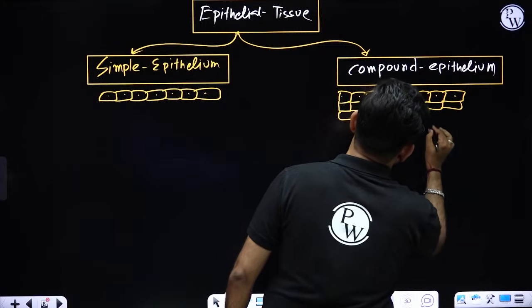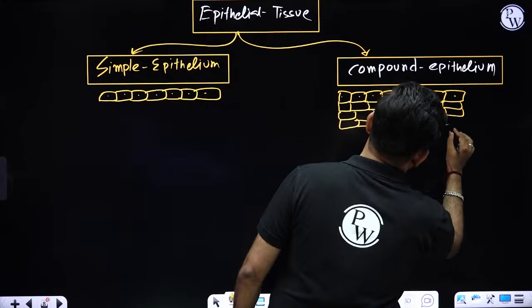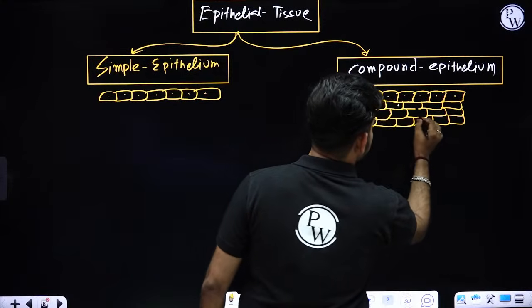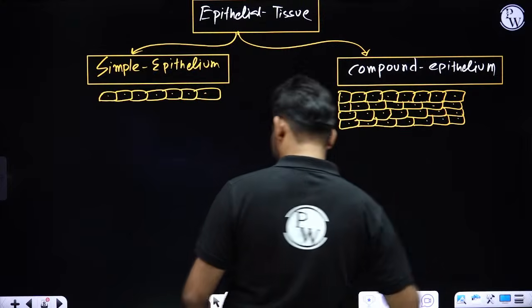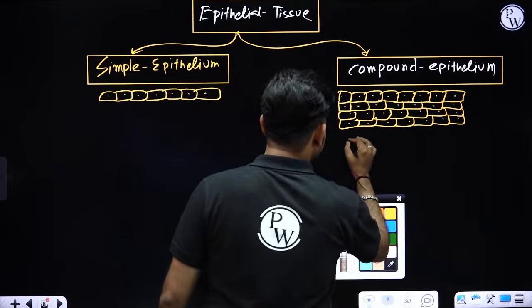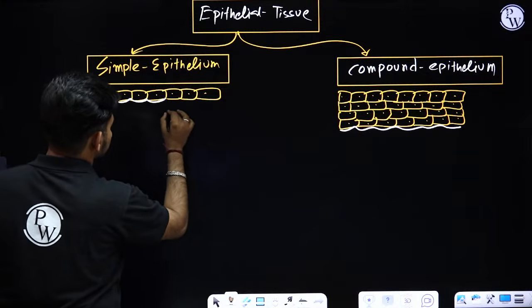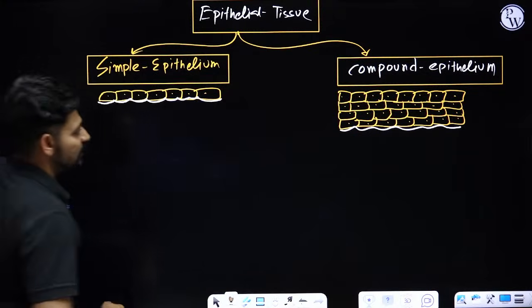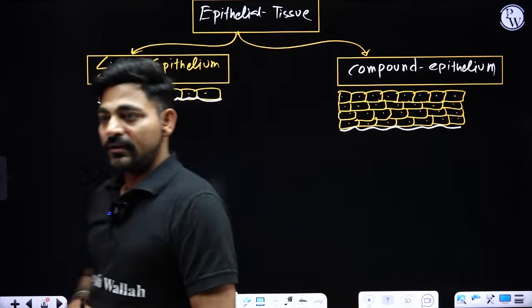So if epithelial tissue has multiple layers of cells, that is called compound epithelium. If epithelial tissue has only a single layer of cells, that is called simple epithelium. So this is the definition.